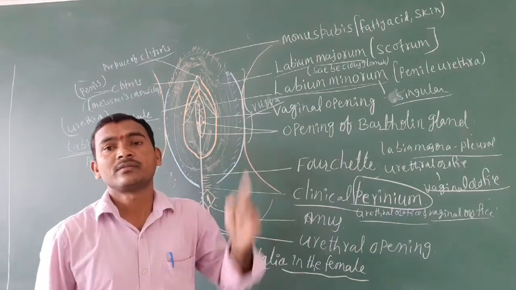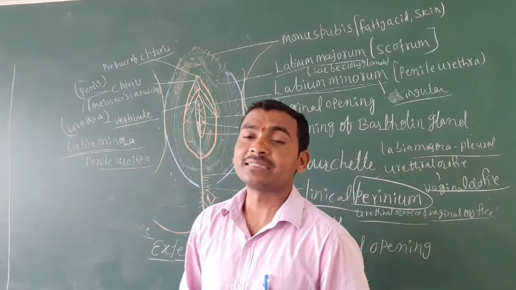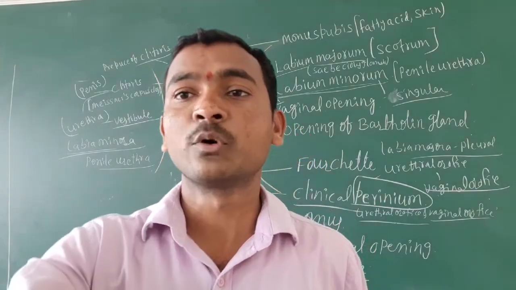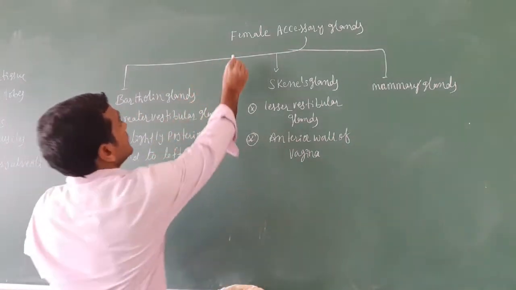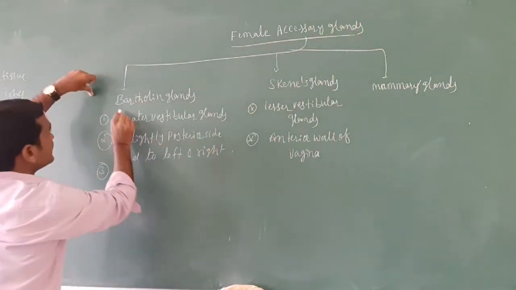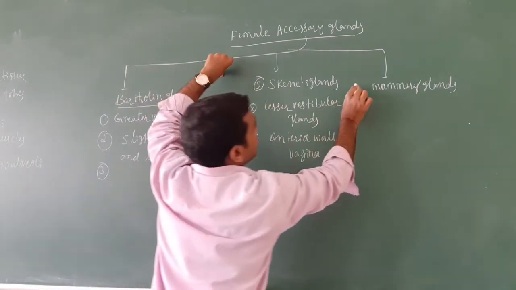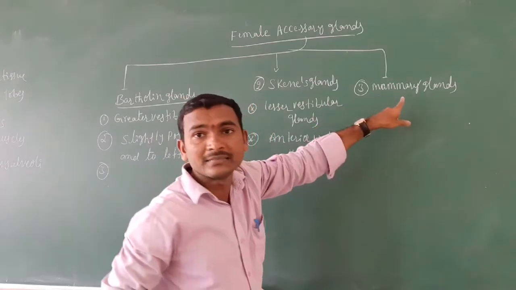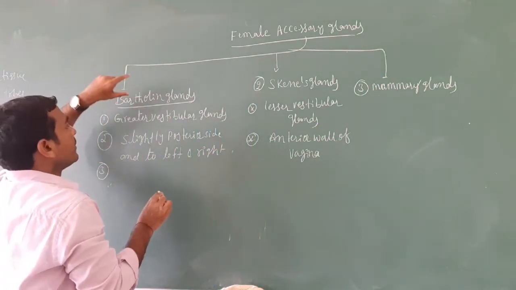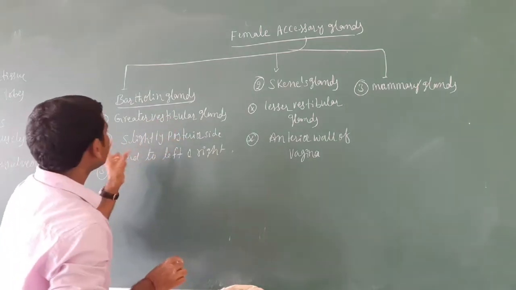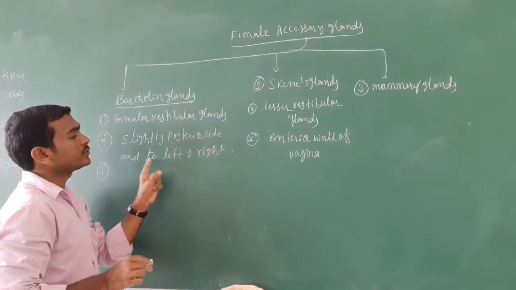Then after that, now we are going to discuss the female accessory glands. What are the female accessory glands? The first one is the Bartholin glands. The second one is the Skene's gland. The third one is the mammary glands. There are three glands. The first one is the Bartholin glands. Where are they located? They are located slightly on the posterior side.